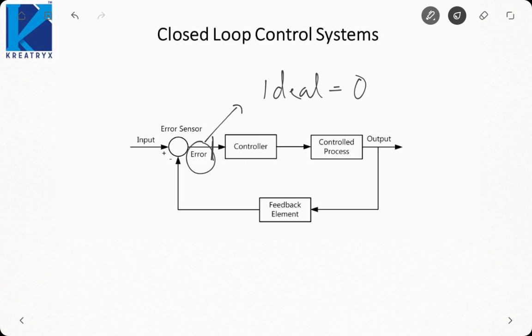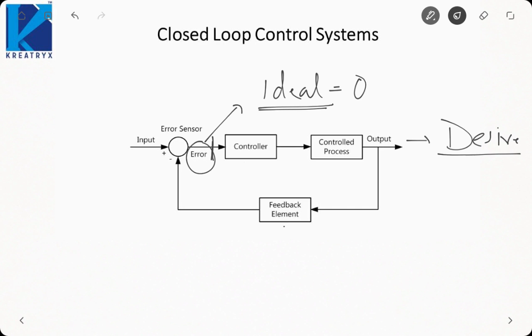So the system will keep on working till my error signal goes to 0, or what we can say, till the difference between cleaned clothes and the clothes in the machine is 0. That means all my clothes have been cleaned. Till we get the desired output, the system will keep on working. Okay? So if we get the desired output, then the system will stop working, or the input will go to 0, because this error signal will go to 0 if the output is at the desired value.